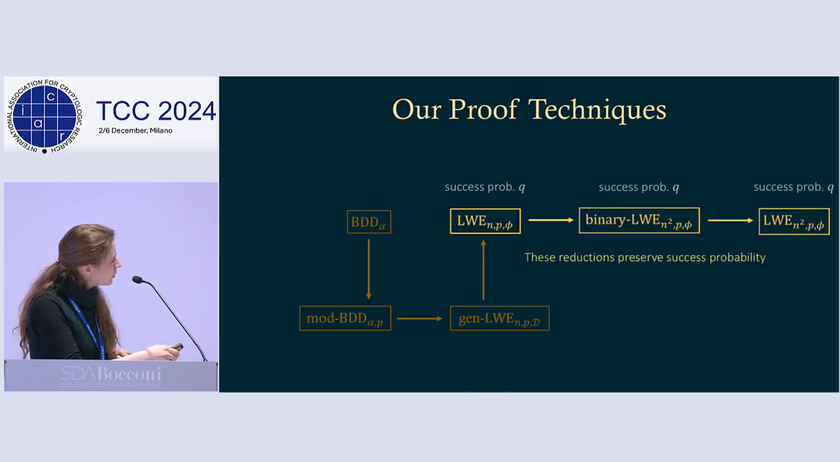Okay, and then for the remainder of the reductions, we use the techniques from Bakursky et al., and this preserves success probability throughout. So the loss comes from the second two.